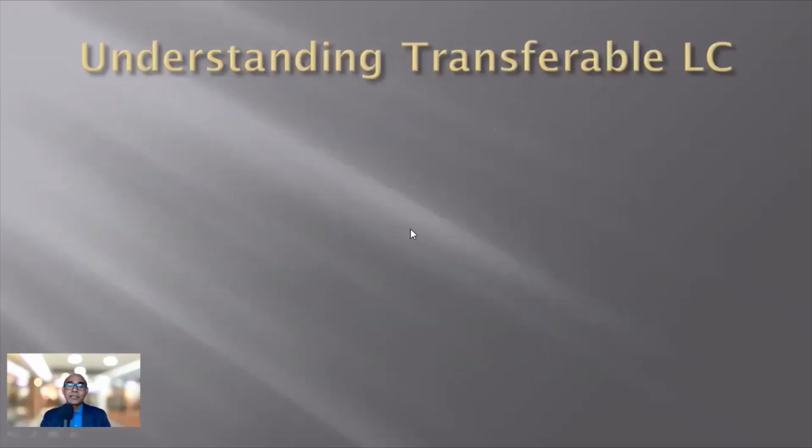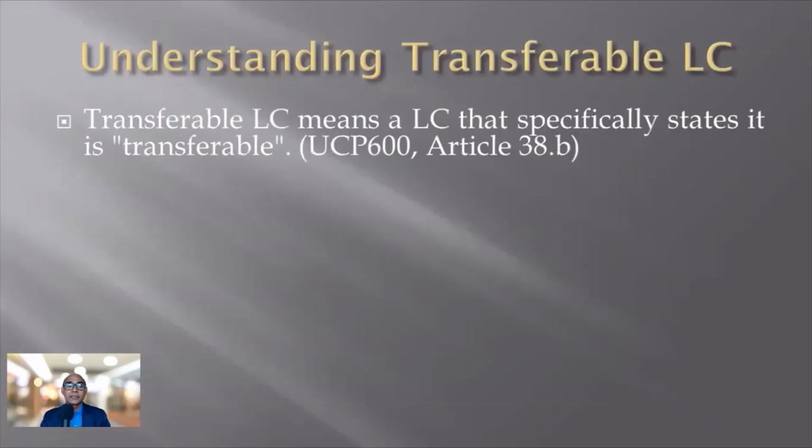So we will start with understanding transferable LC. Transferable LC means an LC that specifically states it is transferable as per UCP Article 38.b. It means that the LC has to mention the word transferable. Unless it is specifically mentioned in the LC that it is transferable, the LC will not be considered a transferable LC.